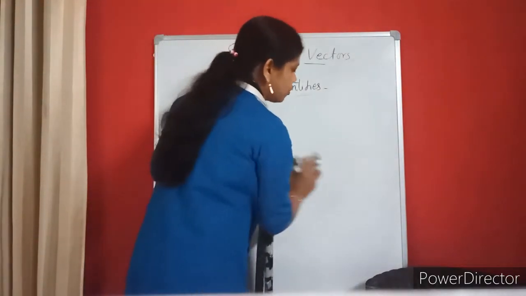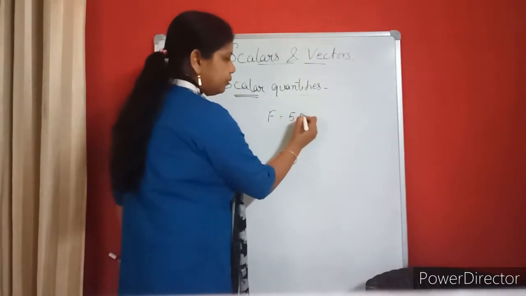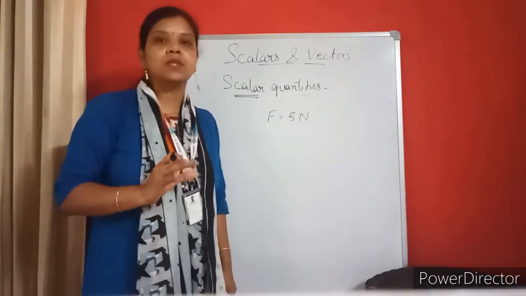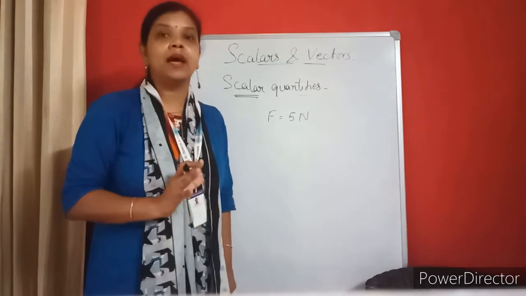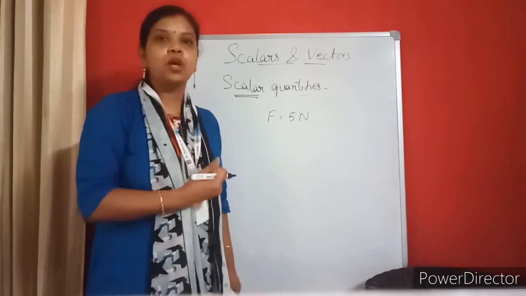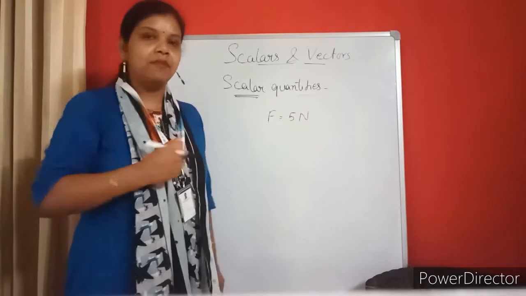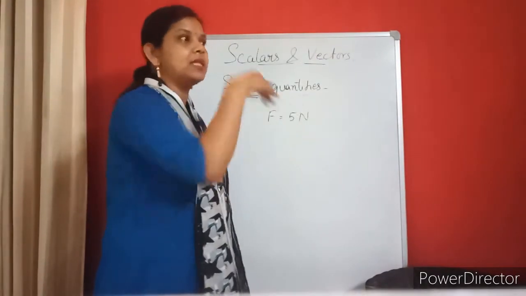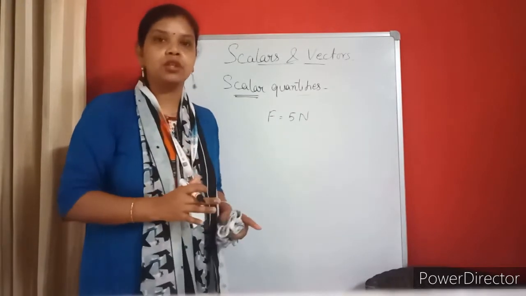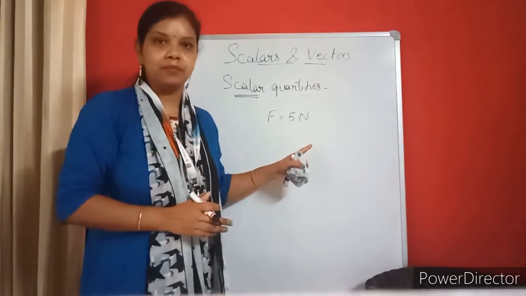When I talk about force, no doubt I will say force is 5 Newton. But in order to correctly specify it, I will not say only force is 5 Newton. I have to talk about the direction of the force also, meaning in which direction the force is acting. When we say we are pulling, it is towards me, my direction. And if I say pushing, it is in that direction. So there is a difference, I'm talking about the direction of the object also. That is why force is a vector quantity.